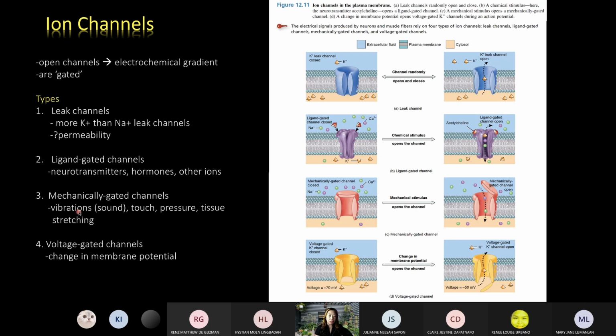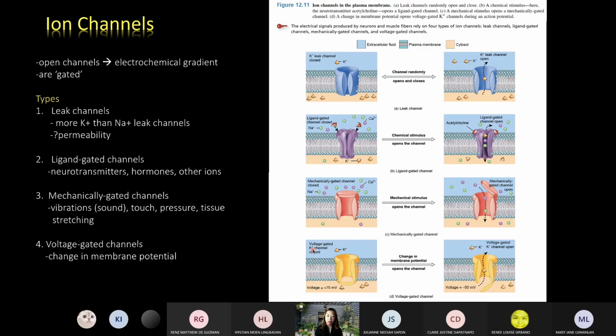So these are the sounds, special senses. Touch and pressure are found in the skin, and also tissue stretching. There are stretch receptors in the walls of the internal organs especially. So when a particular mechanical stimulus arrives at this part of the membrane, this now causes the gates to open. And again, substances can pass through the cell.